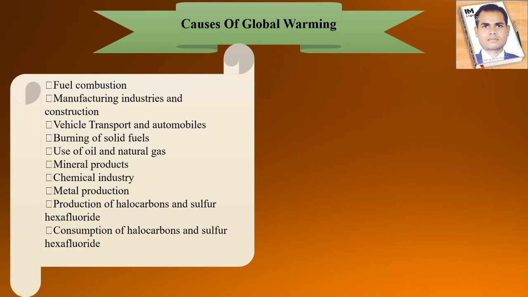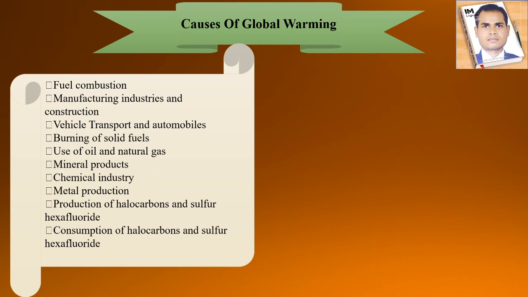Next is vehicle transport and automobiles. We know that bikes are there, four wheelers are there. So from these vehicles pollutants are released into the air. Next is the burning of solid fuels. If you take coal, coal is a solid fuel, and gas pollutants are also released from these solid fuels. Use of oils and natural gases, right? If you take different oils, it may be petrol, diesel, like this oils you can consider in this case.